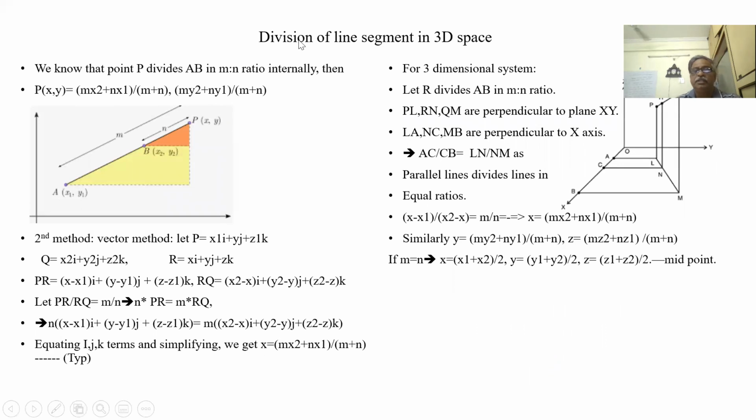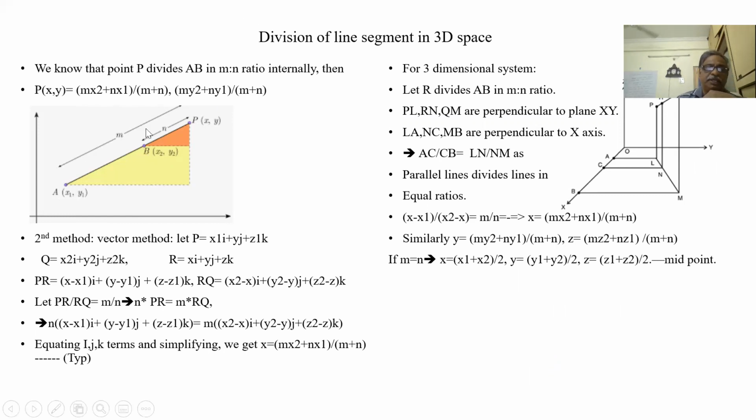Now let us see the division of a line segment in 3D space. In 2D space, we know internally, if I want to divide in m is to n ratio, this is a point P. This is external division. Internally, if I divide, it is mx2 plus nx1 by m plus n, my2 plus ny1 by m plus n. This we know in 2 dimensions.